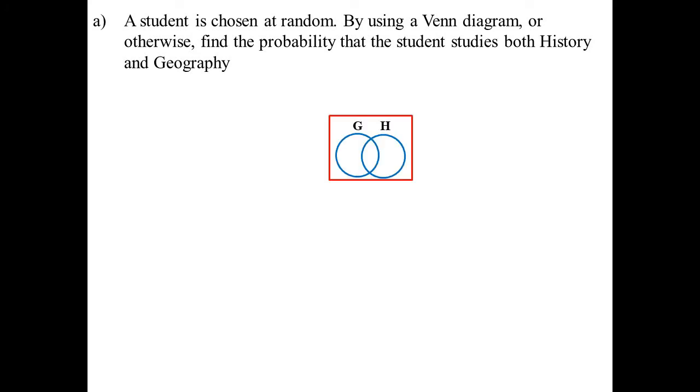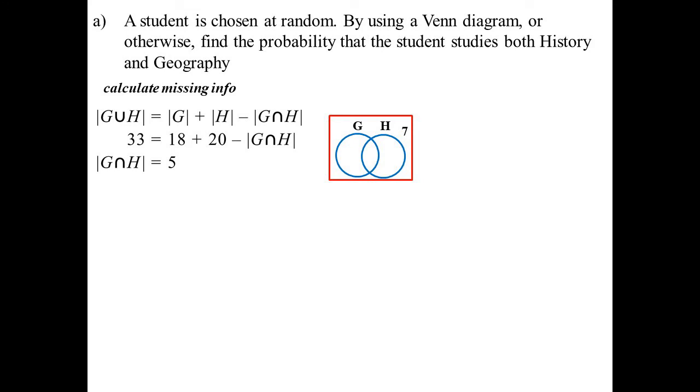So I've drawn in a universal set, and the two things I'm interested in here are geography and history. And I've just drawn them. Now, the question is, where do we put everyone? Or how many people are in there? Okay, well, I can work out that there's 7 that are not in either. Now, that's because, where's the information they gave me? 7 students study neither history nor geography. So I know there must be 7 out there.